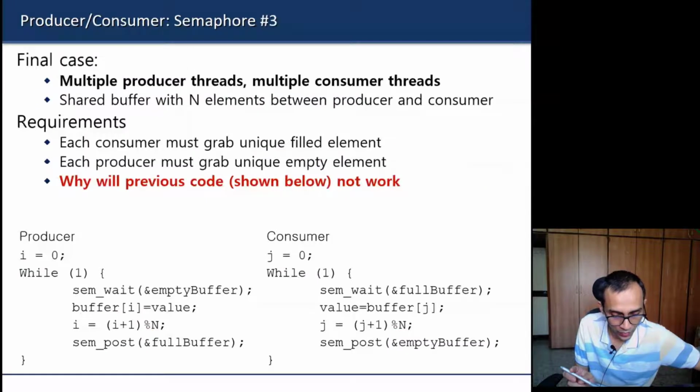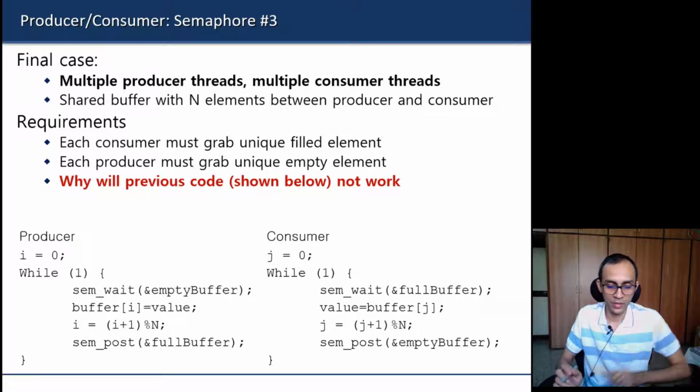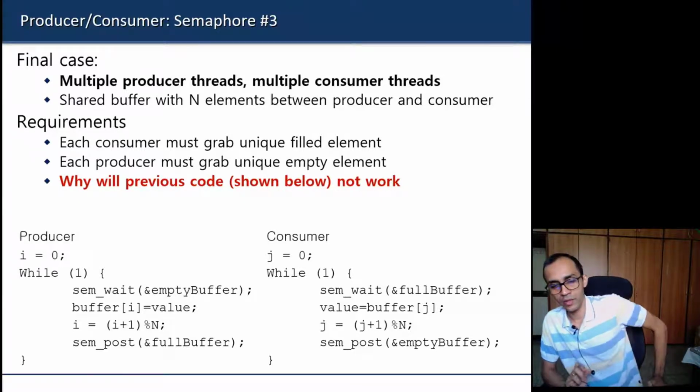So this will work if there is a single producer and single consumer. Now let us say there are multiple producers and multiple consumers, and we have a circular buffer of size n. Will that same code work, or do we need to modify it slightly?